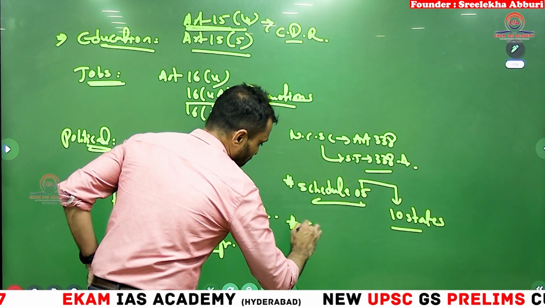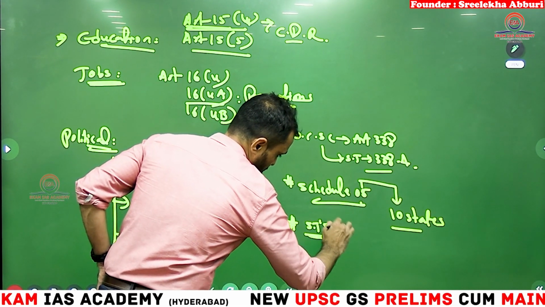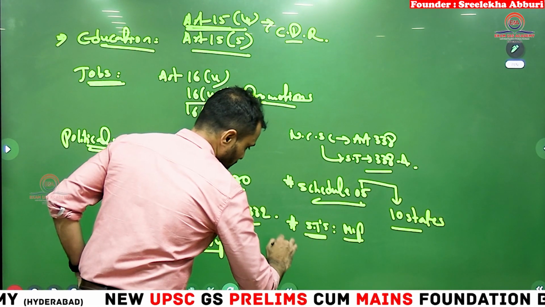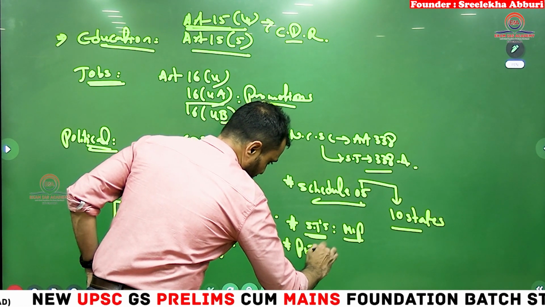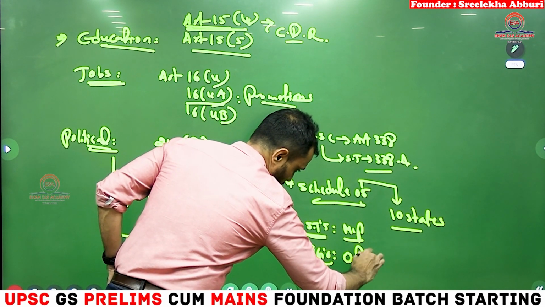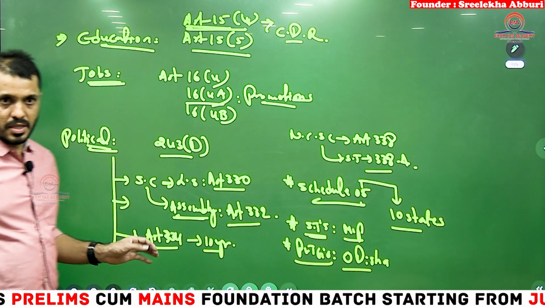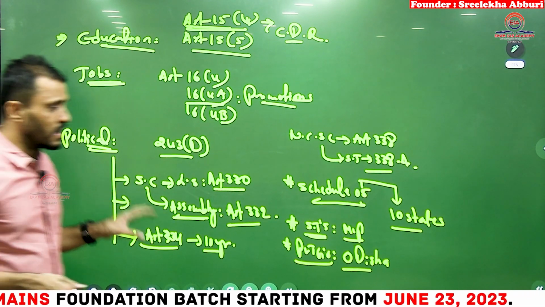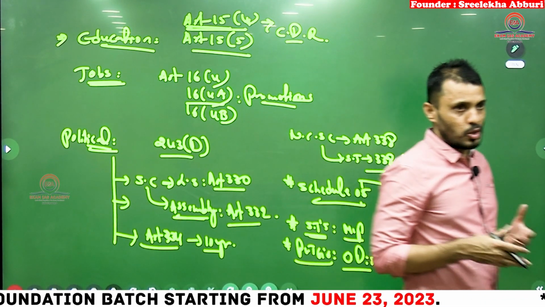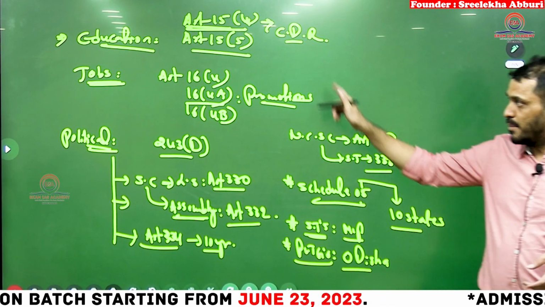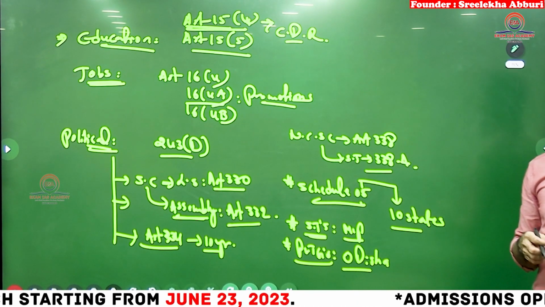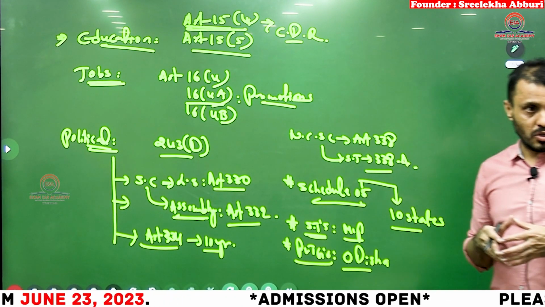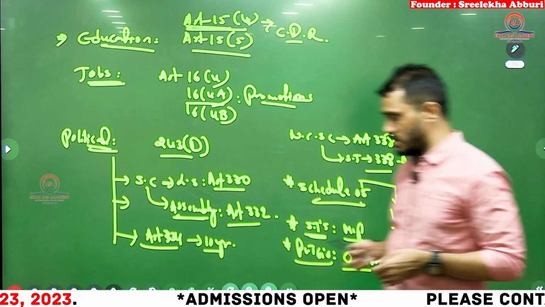Which state has the highest number of recognized STs? Madhya Pradesh. Highest number of PVTGs is? Odisha. So, this is what you have to know, students. All the constitutional provisions where SC and STs have different types of reservations: political reservation, education reservation, and employment reservation. So that even though they want to test your interconnectedness in the concepts, you can easily answer this type of MCQs.